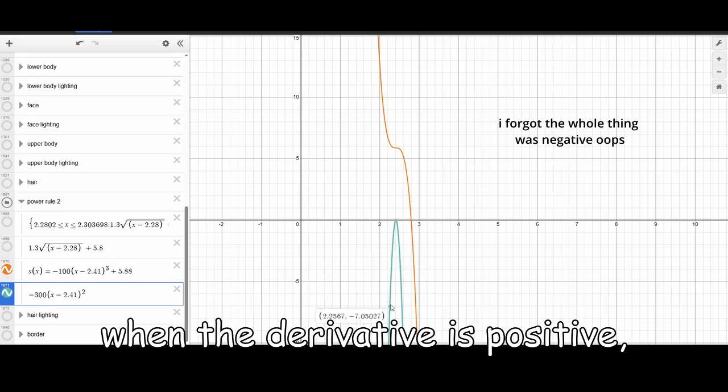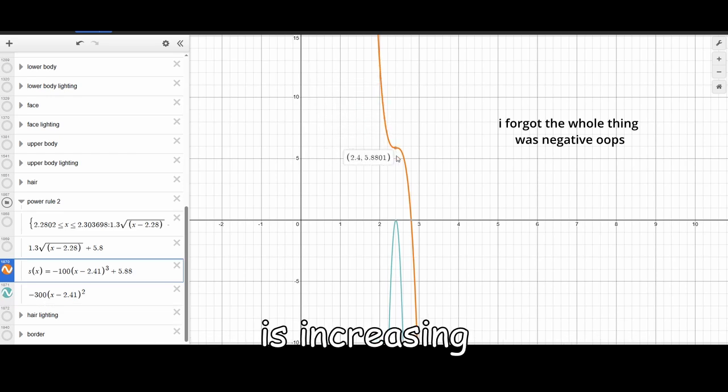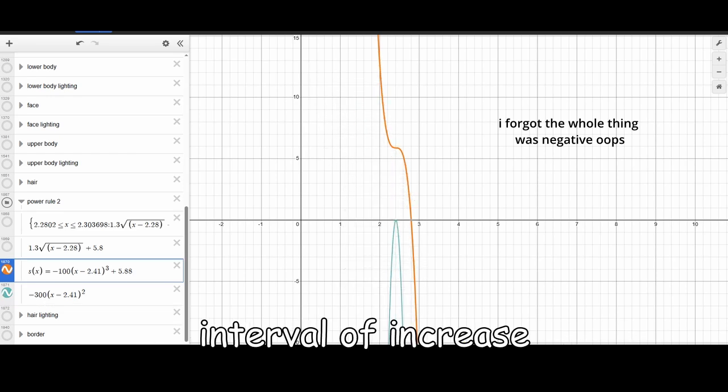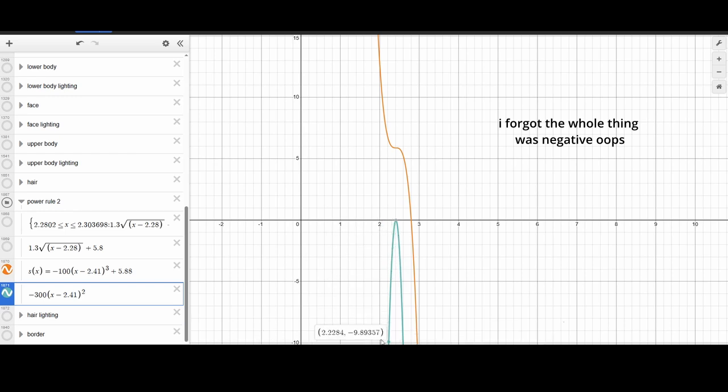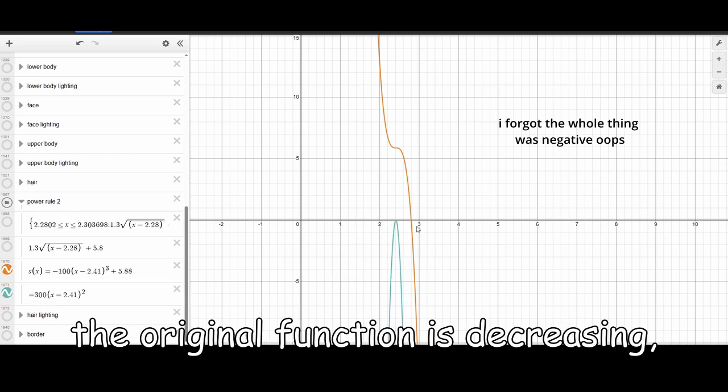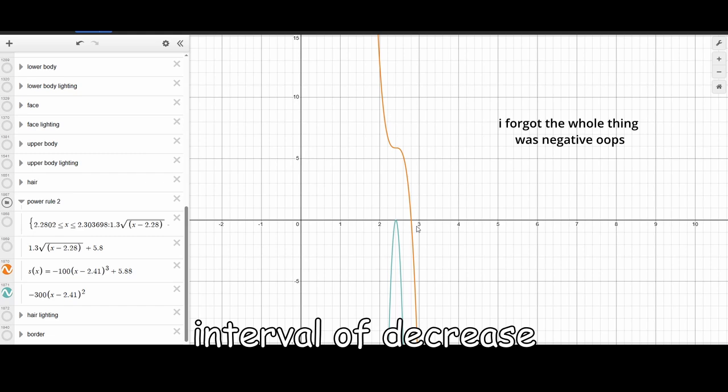When the derivative is positive, that means that the cubic function is increasing. This is called an interval of increase, and the opposite goes for when it's negative. When the derivative is negative, the original function is decreasing, and it's called an interval of decrease.